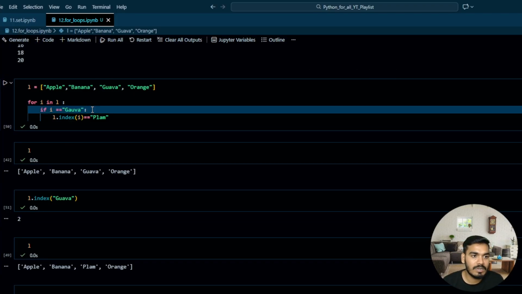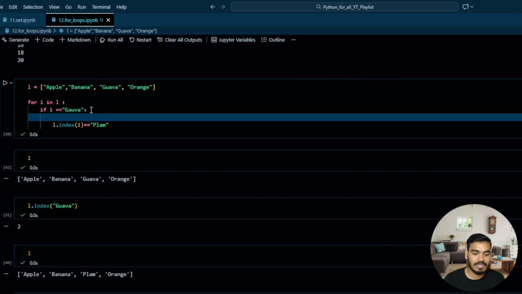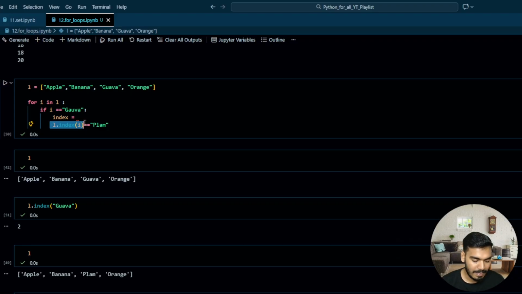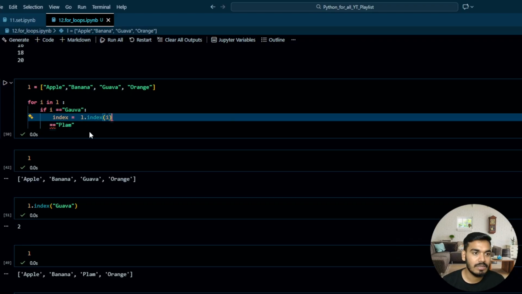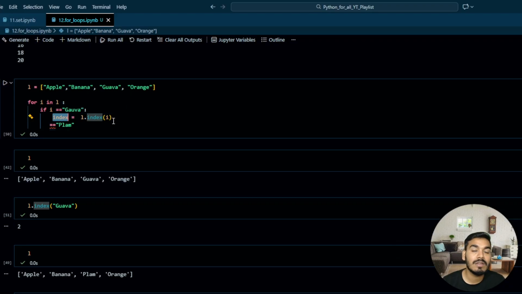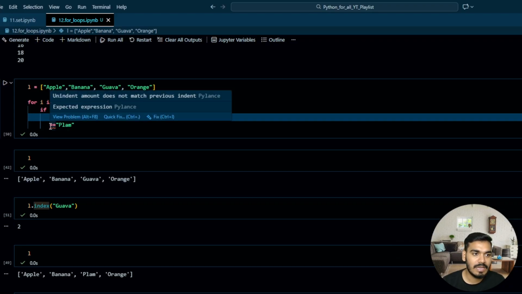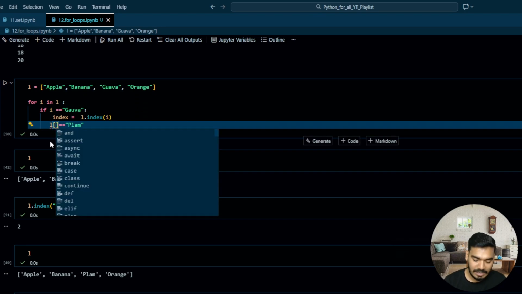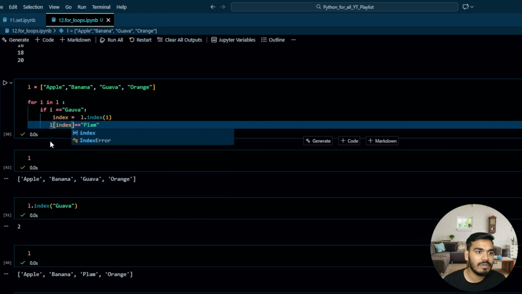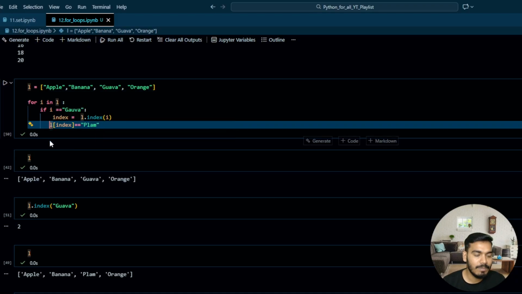So what I'll do over here is get the index of this first. So index equal to L dot index of I, pass over here. So this index will have a 2. The index of guava is 2, so it will assign to this. Then I can write over here L of index, and that will be your plum, going to assign to that. Now execute this. It should work.